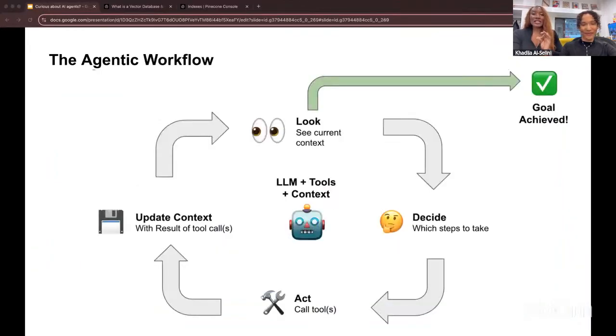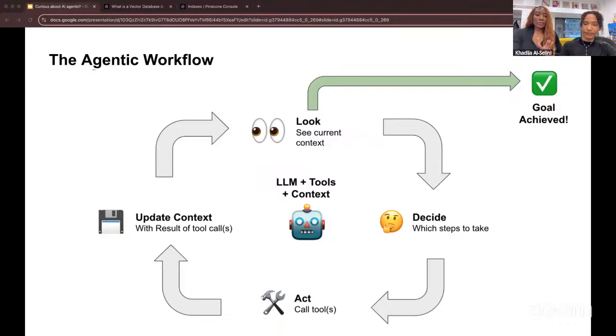Essentially, an agentic AI workflow has an LLM looking at the context, deciding what step to take to achieve a particular goal, calling the tool it thinks will achieve that step, and then updating the context with the result of the tool call, which gives it a level of self-awareness about its actions, and a loop to start it all over again till the LLM thinks the goal has been achieved.